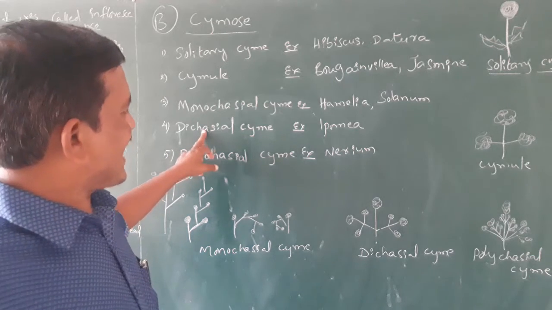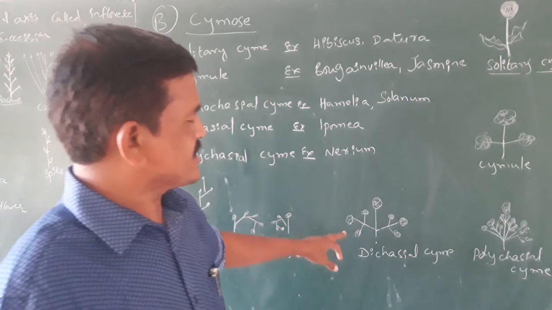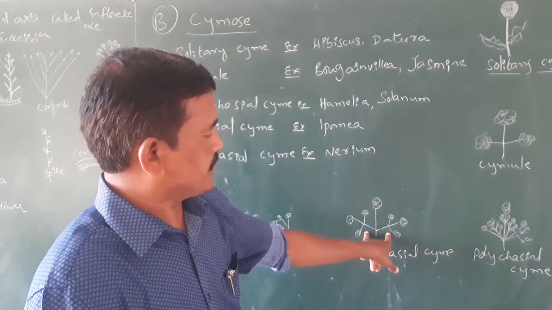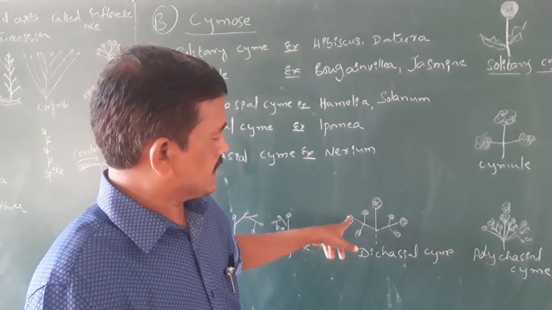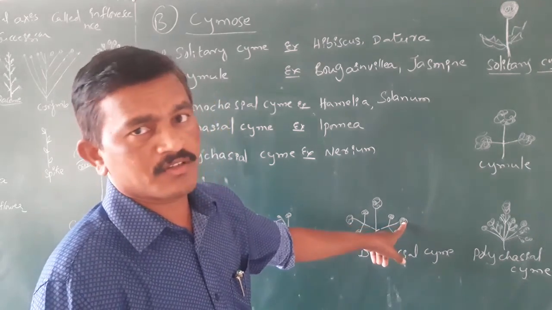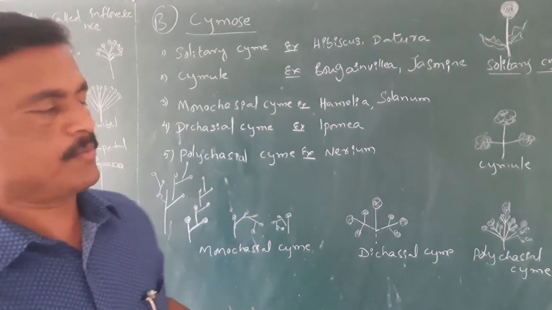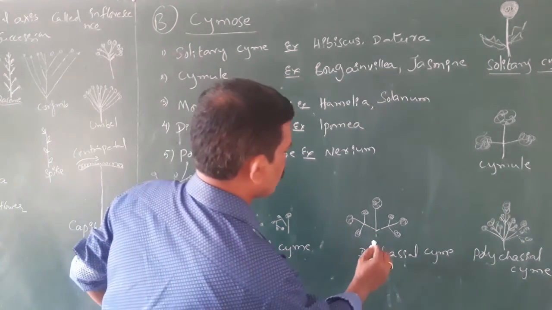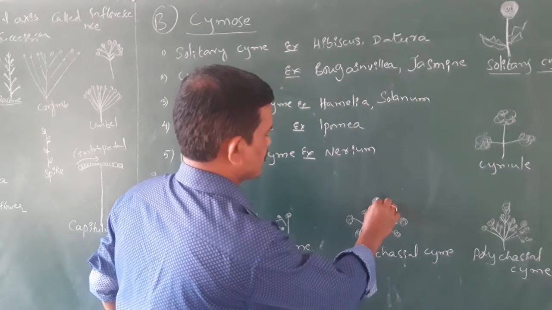But in case of the dichasial cyme, each time 2 branches are produced from the base of the flower, and these 2 also end with the forming of a flower. Once again I am repeating. In case of dichasial cyme, the main floral axis growth stopped after the formation of a flower.